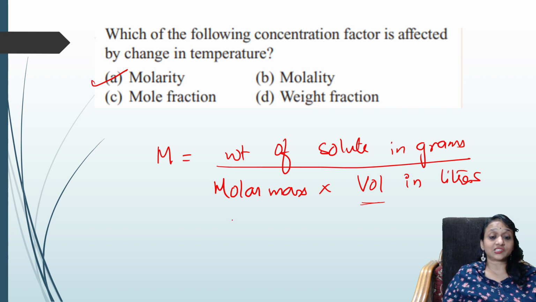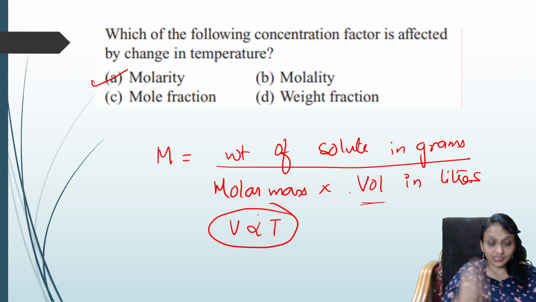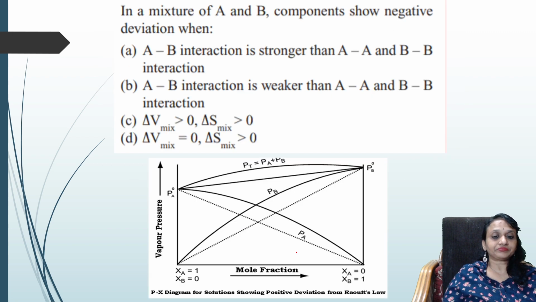We very well know according to Charles' law, volume is directly related to temperature. That means molarity is temperature dependent. Correct, my students? See here. Which of the following concentration factors is affected by change in temperature? It's nothing but molarity, because in the molarity formula you have volume. So volume is dependent upon temperature. So molarity. Let us see the next question.